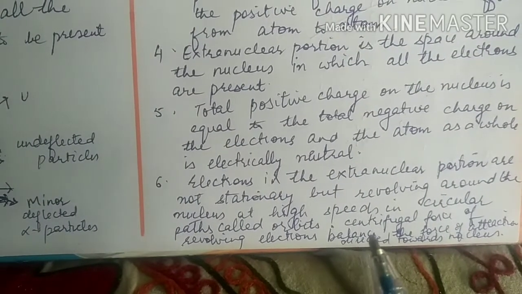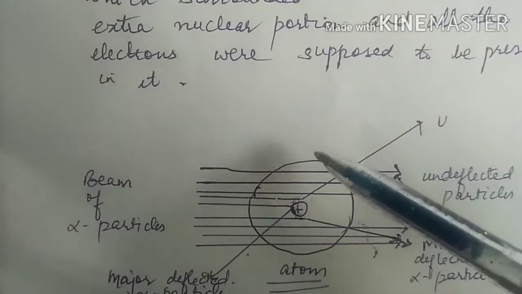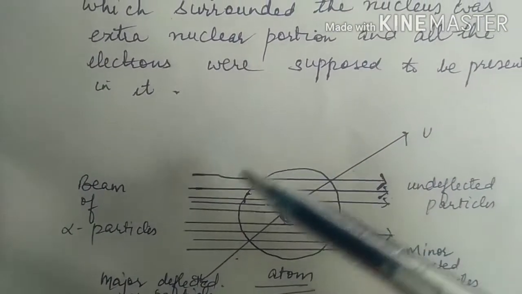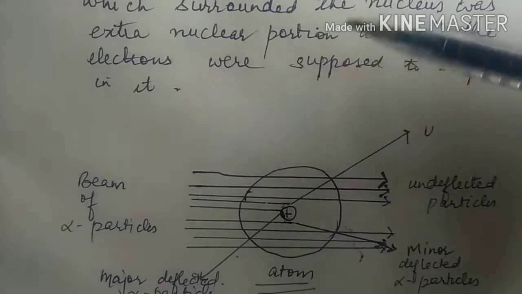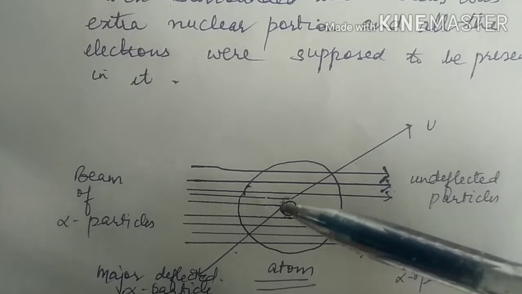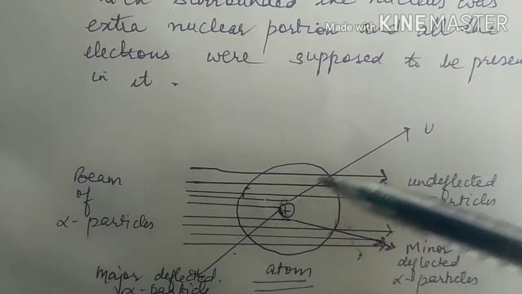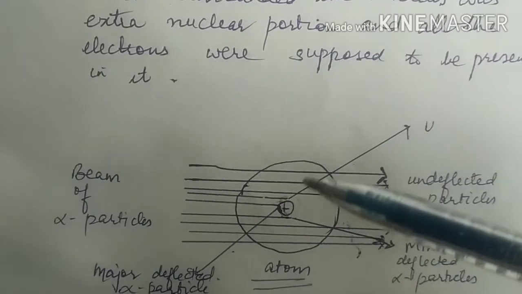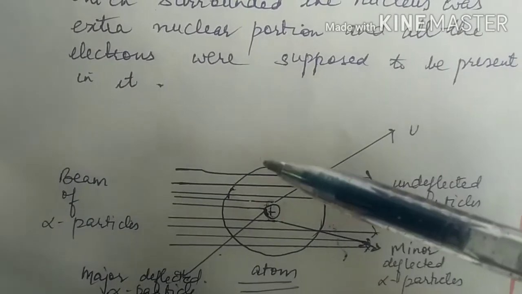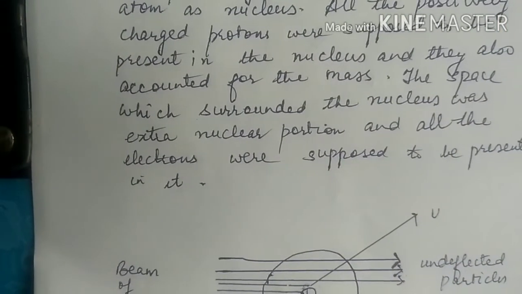The centrifugal force of the revolving electrons balances the force of attraction directed towards the nucleus. If an electron is moving at high speed in a path called an orbit, it experiences centrifugal force outward, and since the nucleus is positively charged and the electron negatively charged, it is also attracted inwards. This inward pull towards the nucleus is balanced by the outward pull of the fast moving electrons. So this is Rutherford's model of the atom.